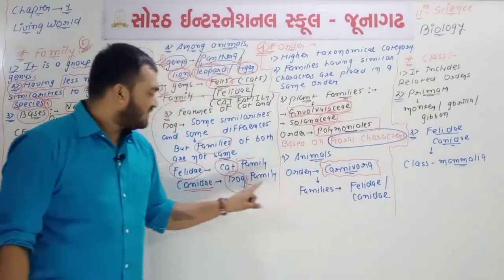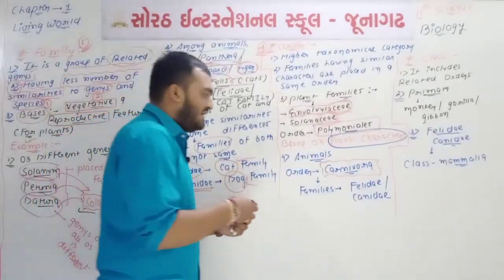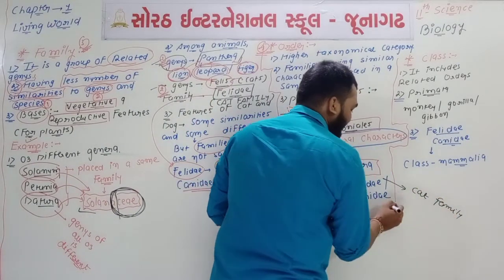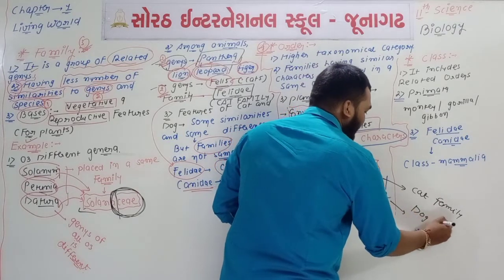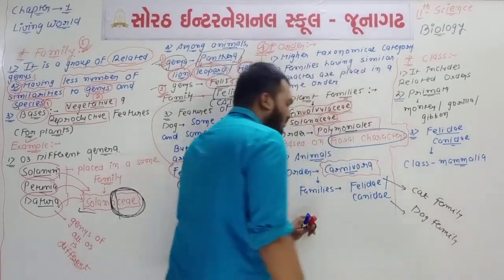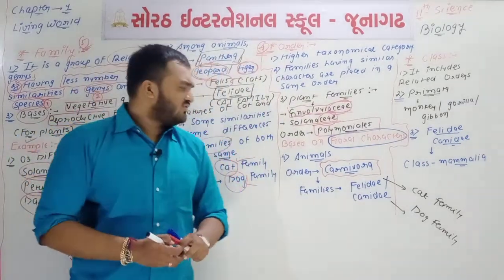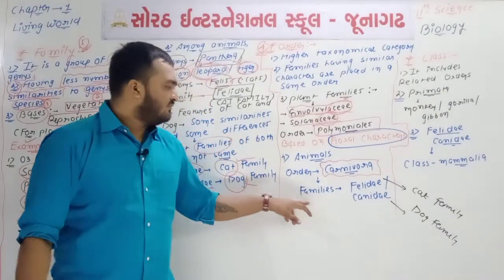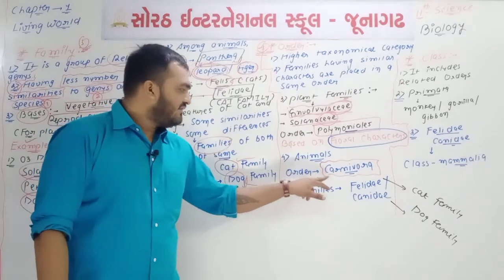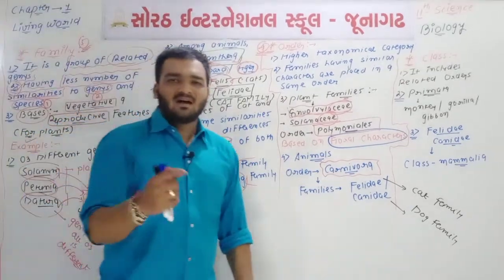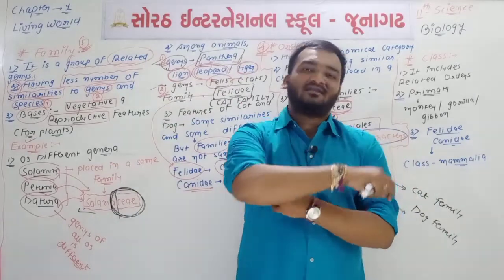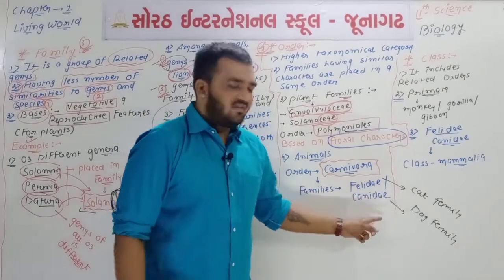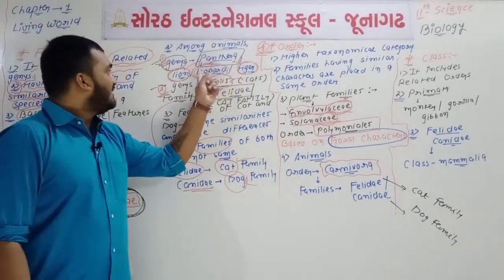See, Felidae means what? Felidae means cat family, whilst Canidae means dog family. Okay, so both families are different, but still both have some same characters. That's why both families are included in the same order which is known as Carnivora. Okay, you will remember Carnivora has all carnivorous types of animals. Okay, so all these animals belong to these families, like cat, then Canidae, like see the Panthera.